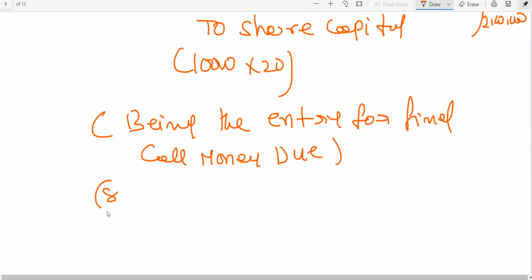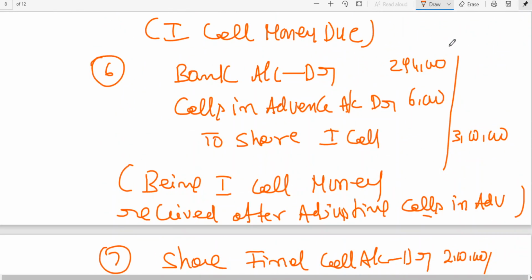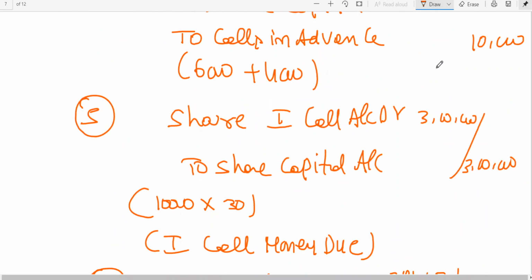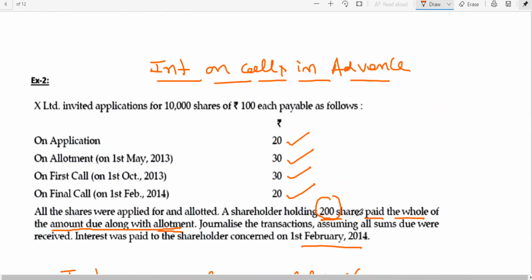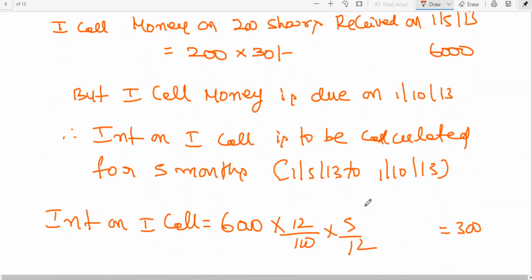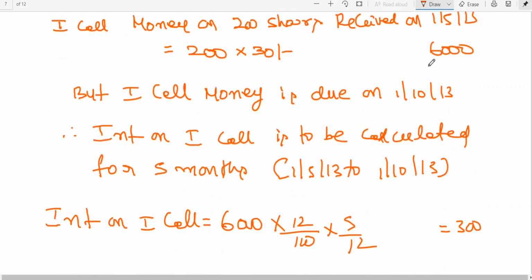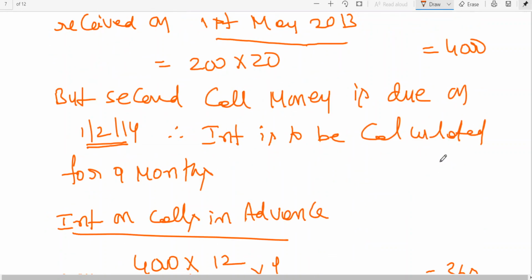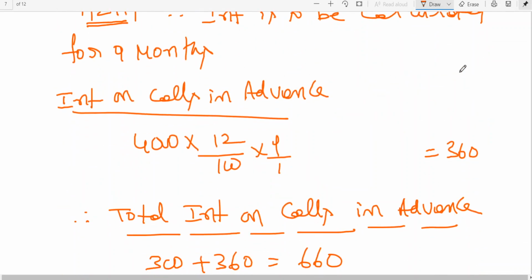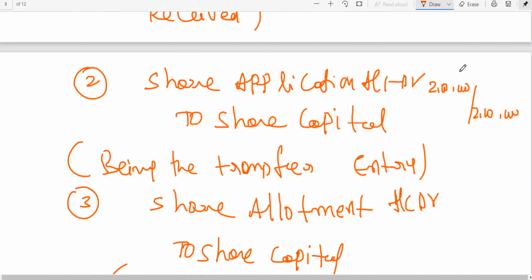Next, eighth entry. Again, you are supposed to receive 2 lakhs. But how much has already been received towards final call? Here we have written 4,000 final call money. So come on.